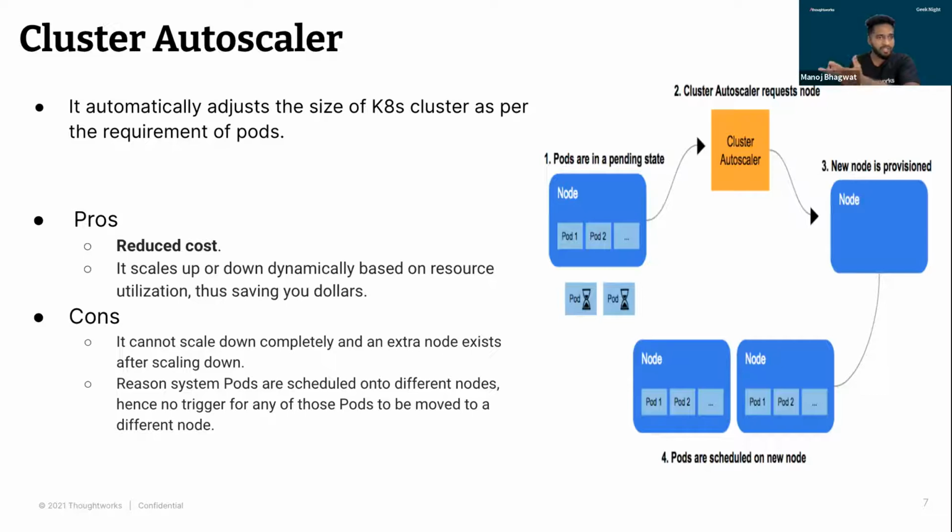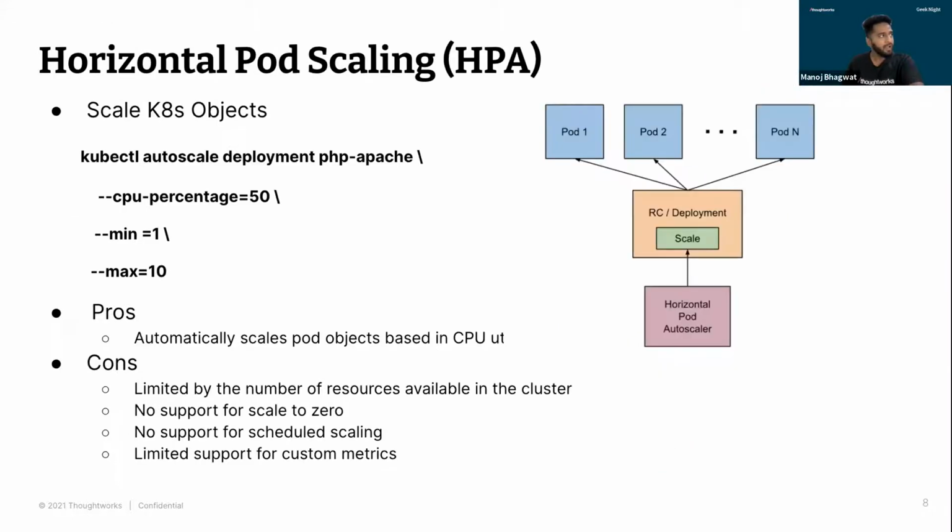So that's the con with the cluster autoscaler, where the scale down might sometimes become hectic for you, right?